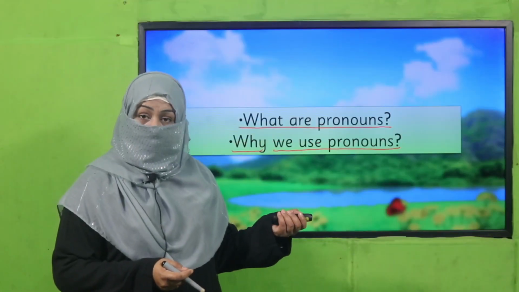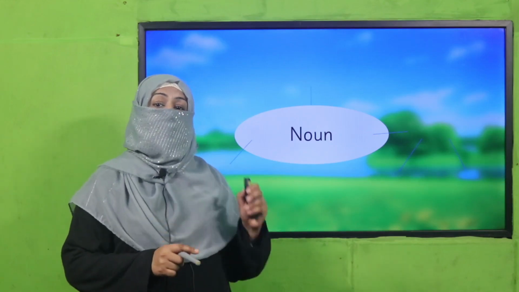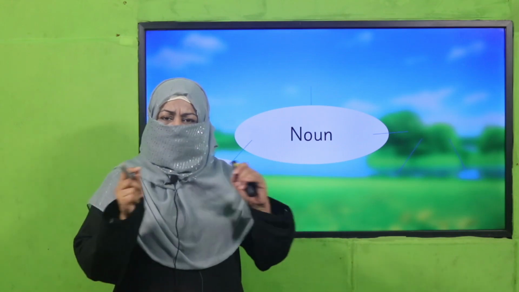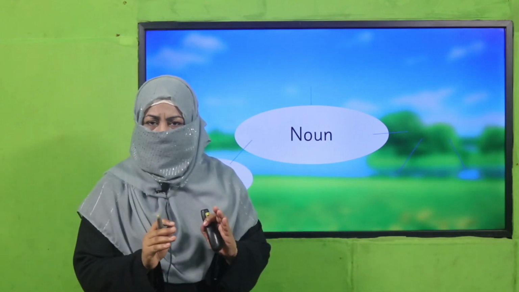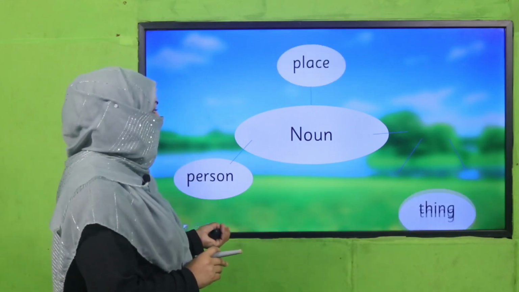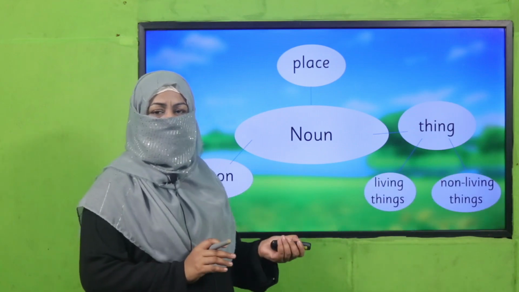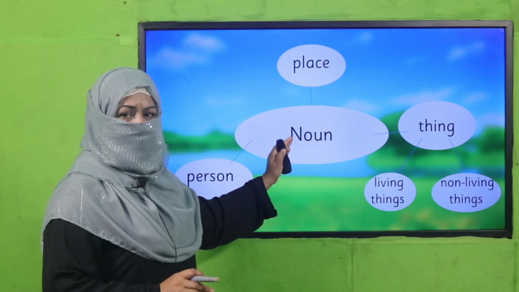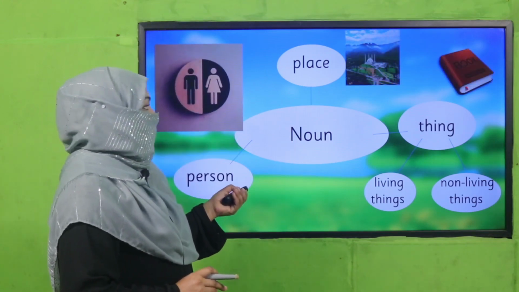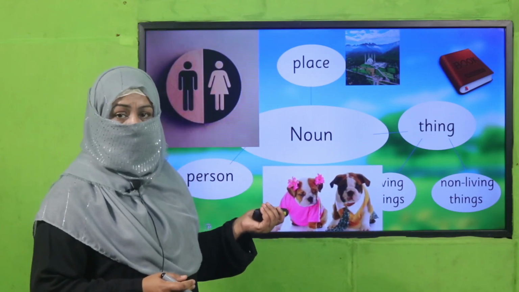Yes, my dear students, I hope you could recall that pronouns, basically let's recall from noun. What are nouns? Nouns are everything around us which has a name. Every name is basically a noun and it may refer to a person, place, or thing, and thing includes living, non-living things, all. So this is what a noun is, remember? So when we write or say something, we use noun.